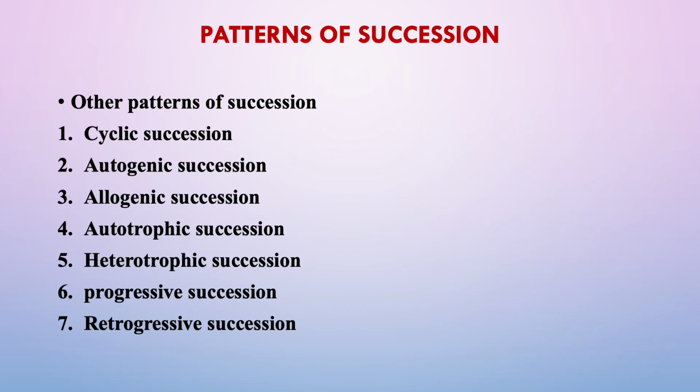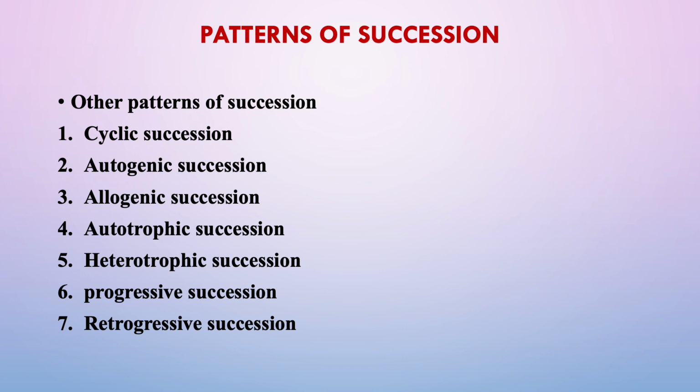Next, let us see the other patterns of succession. The major patterns are the primary and the secondary. What are the other patterns of succession? The other patterns of succession are the cyclic succession and autogenic succession, allogenic succession, autotrophic succession, heterotrophic, progressive and retrogressive.